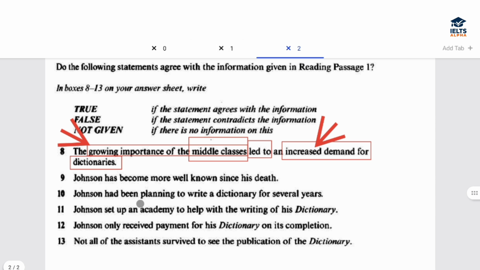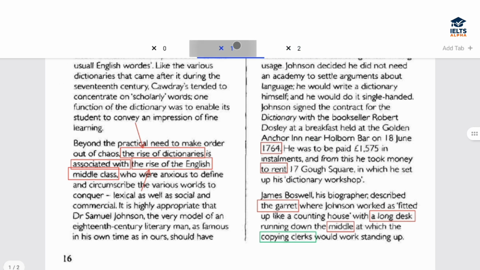The growing importance of the middle class led to an increased demand for dictionaries. The rise of the dictionaries is associated with the rise of the English middle class. Now, even further, they have given the reason, they have explained the answer. Who were anxious to define and circumscribe the various worlds to conquer, lexical as well as social and commercial.